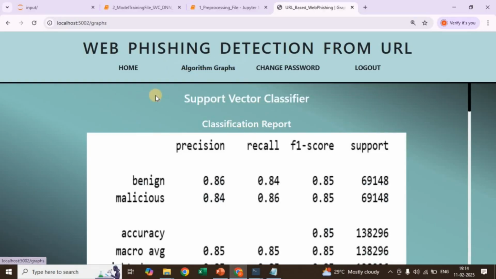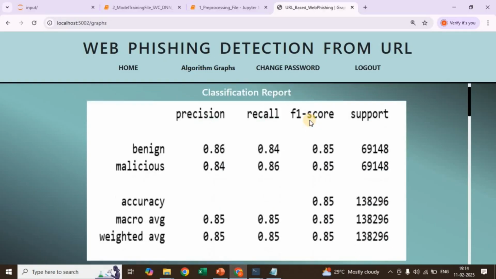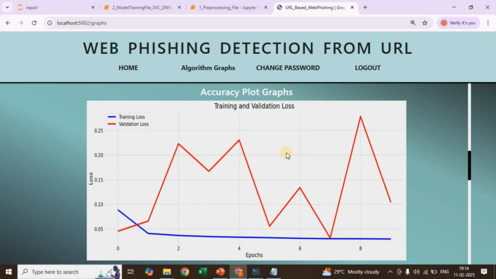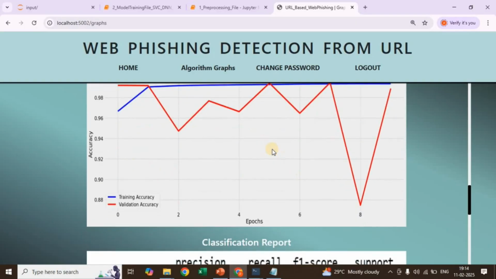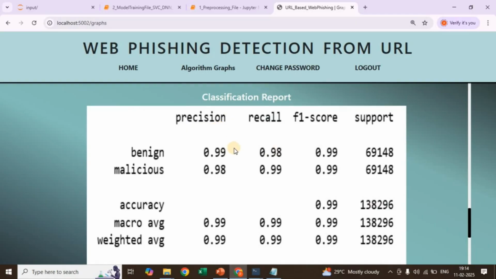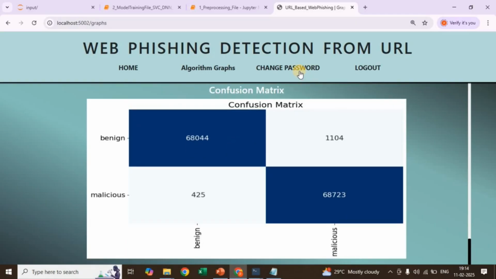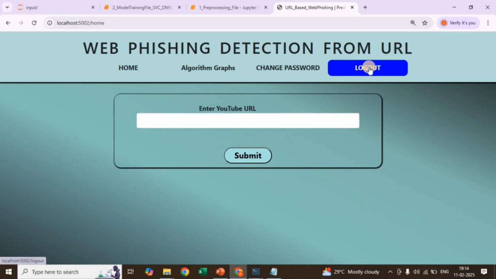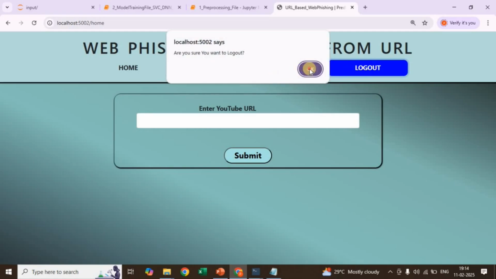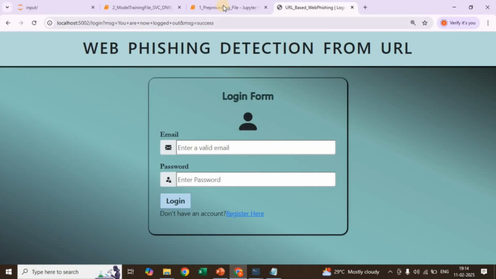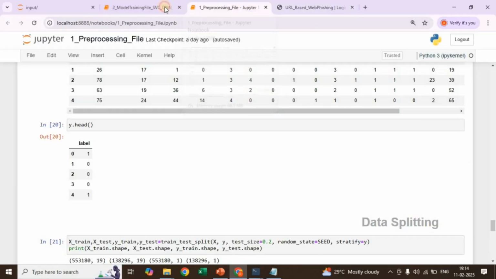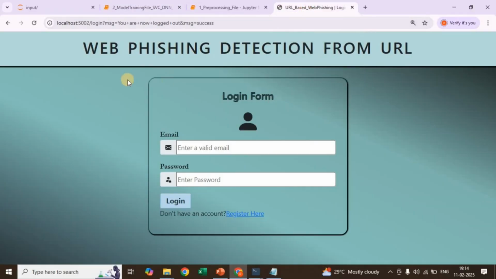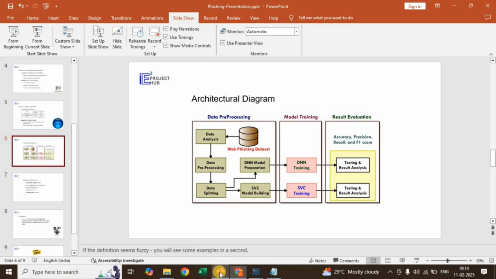And here we have the algorithms in this front end also: the support vector classifier, its classification report and confusion matrix, and the ANN or deep neural network model accuracy plot, loss plot, classification report, and confusion matrix. Everything will be there. If you want to change your password, you can change it here, and go back to the home page. You can test, or if you want to finish, you can log out. So we trained the models using the Jupyter notebook. Two models we trained, and the best model we are integrating with the front end using Flask. This is the concept of this project.